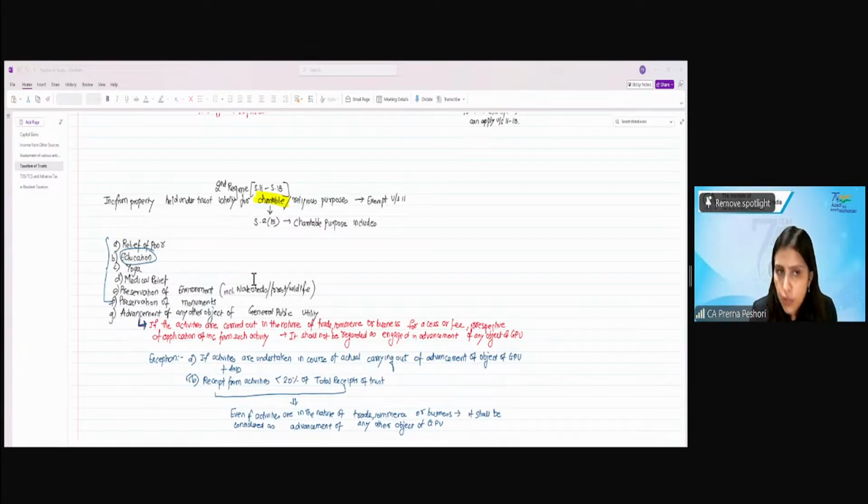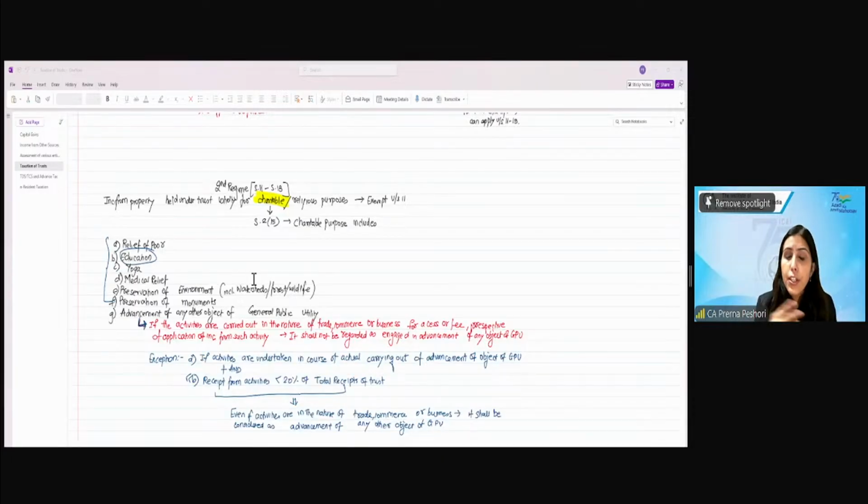of general public utility. If the activities are carried out in the nature of trade, commerce, business, cess or fee, irrespective of how I am applying the money from such trade, commerce, even if I do a business and apply the business income for, let's say, charitable purpose. Let's say I earn the business income and I apply that business income for the poor. Will it make it a charitable purpose? Answer is no.